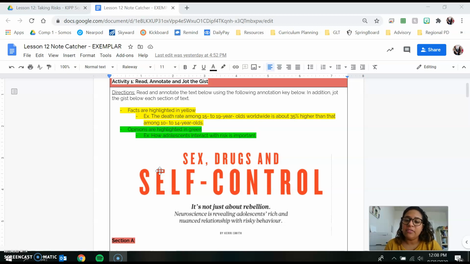Opinions are highlighted in green. For example, how adolescents interact with risk is important. An opinion is something that you believe or that you think to be true, and it cannot necessarily be proven using data, research, or evidence. So, for example, how adolescents interact with risk is important is an opinion because while for some people it is important, for others, it's not so important. So you want to ask yourself, is this a statement that can be proven using research, data, and evidence? If yes, it is a fact. If no, it is an opinion.